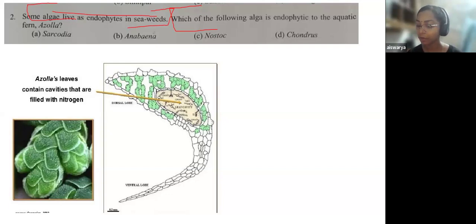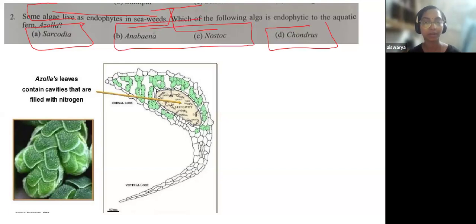Okay, so when you look at options A and C, they are clearly Chondrus and Sarcodia, both are red algae. They are Rhodophyceae members. So they are both red algae. What is being asked here? It is asked about Azolla, an aquatic fern. So who inhabits inside Azolla? So you have two other options, B and D.